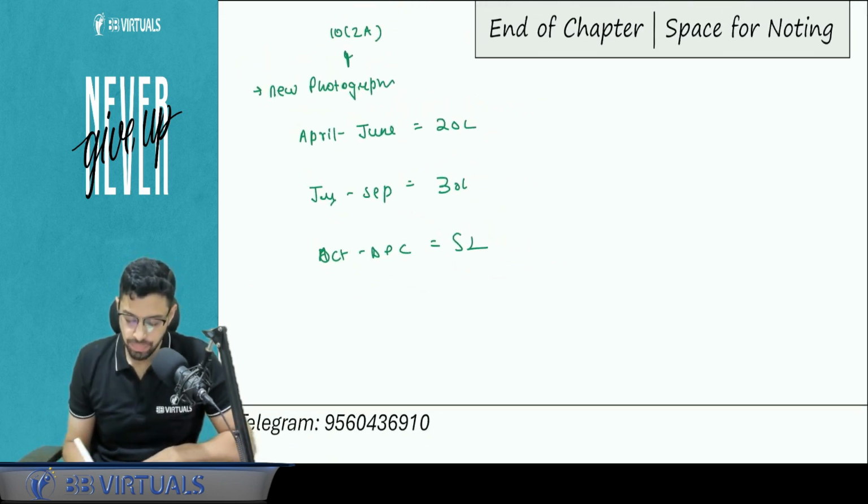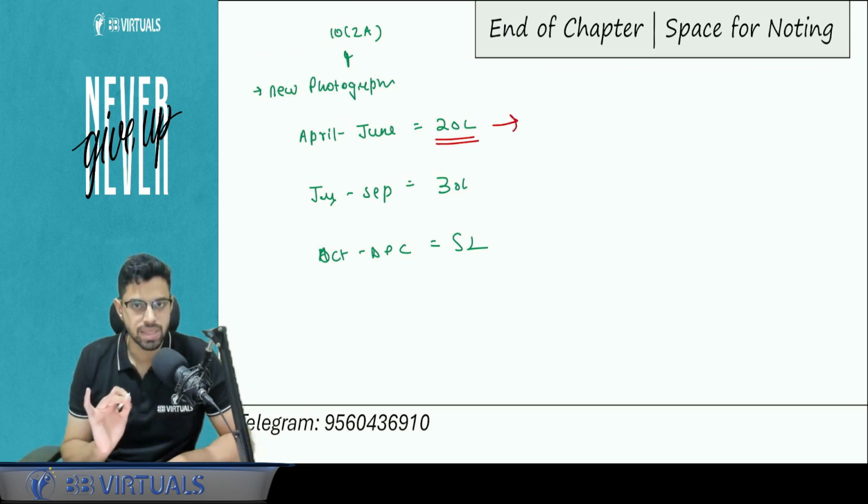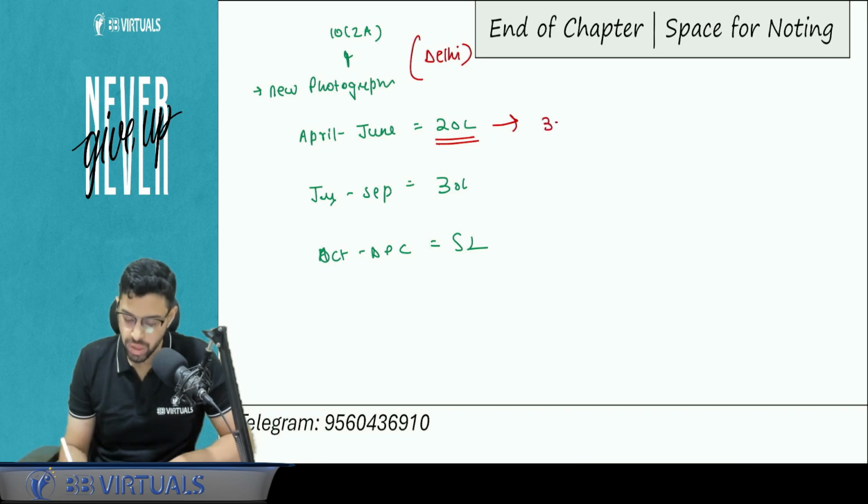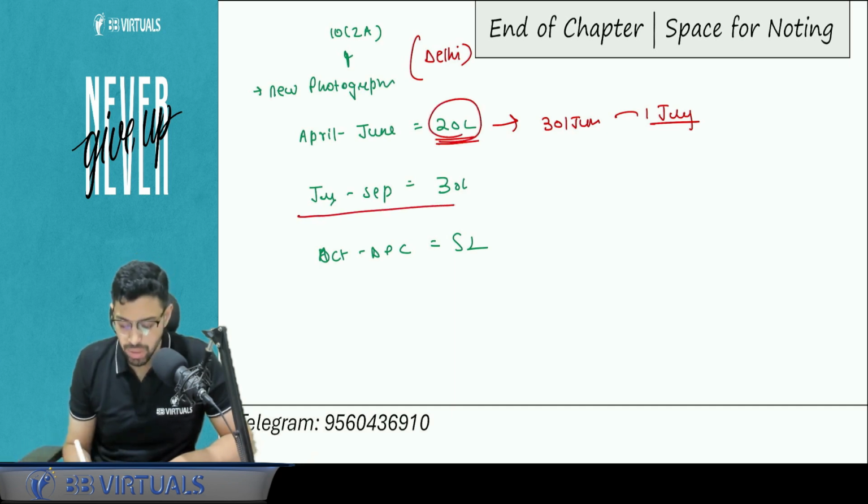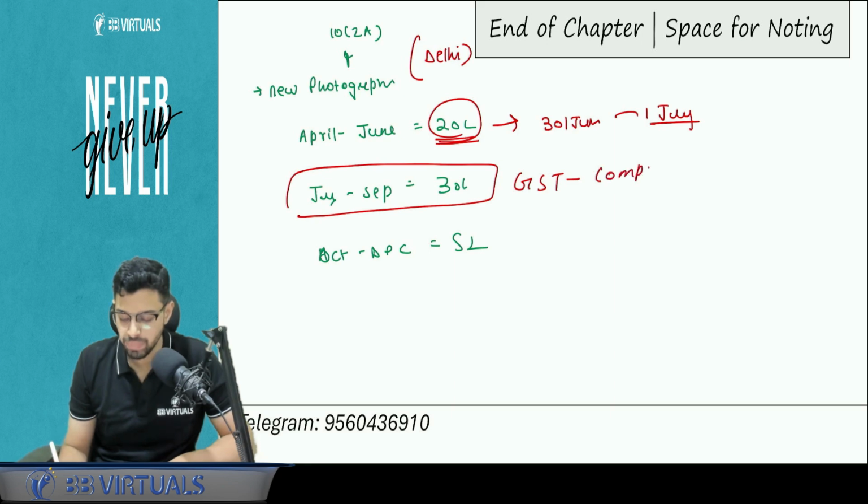Now understand one thing, April, May, June, 20 lakhs. Till 20 lakhs, he is not under the GST scheme. He will be liable to be registered once the turnover crosses the limit for normal services, if the state is a normal one, let's say Delhi, which is 20 lakhs. So at the end of 30th June, he knows that from 1st July he needs to be under the GST scheme, because the limit is going to cross the threshold. So in July, August, September, he was under the GST scheme and he went for the composition scheme.